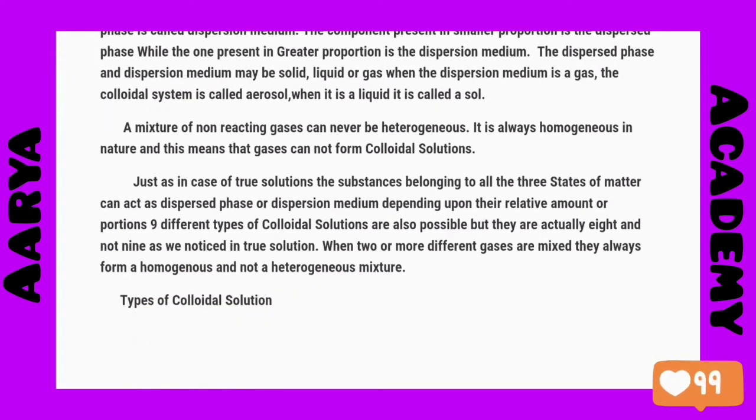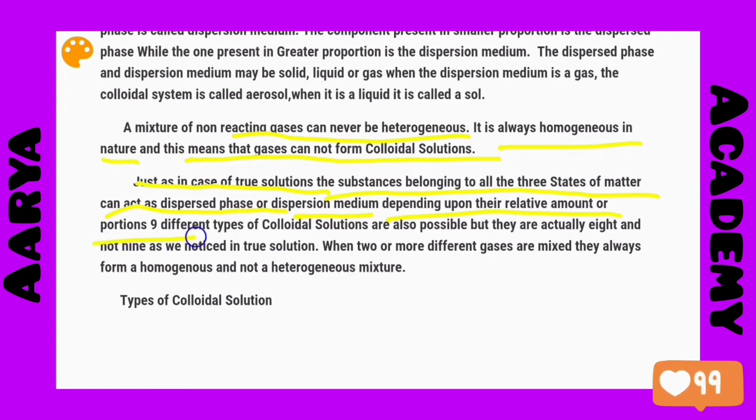A mixture of non-reacting gases can never be heterogeneous. It is always homogeneous in nature. This means that gases cannot form colloidal solution. Just as in the case of true solutions, substances belonging to all three states of matter can act as dispersed phase or dispersion medium depending upon their relative amounts or proportions.